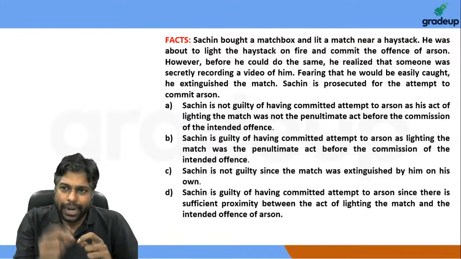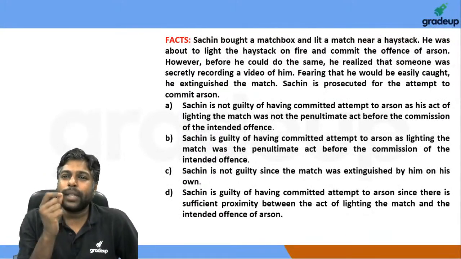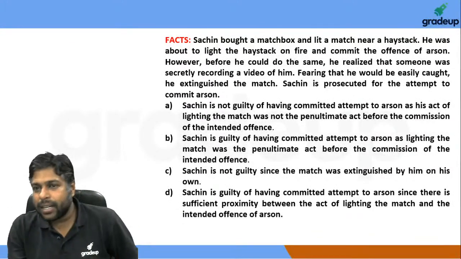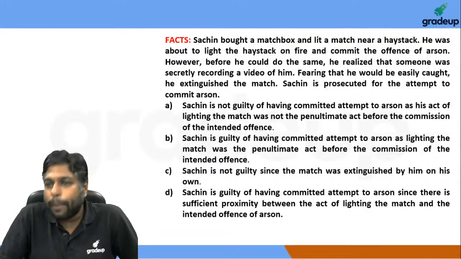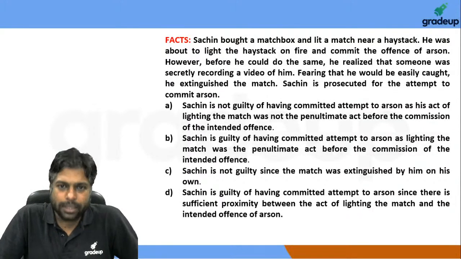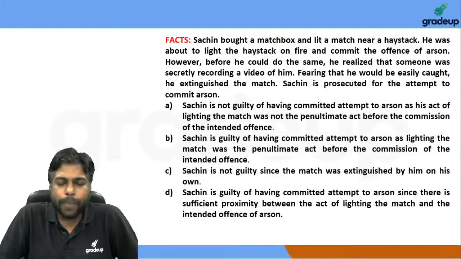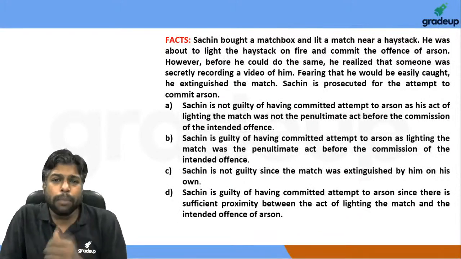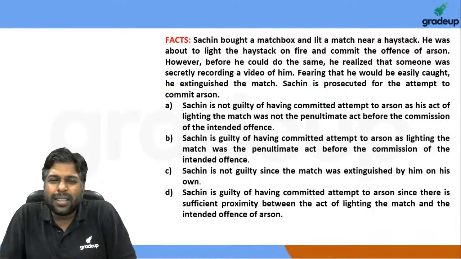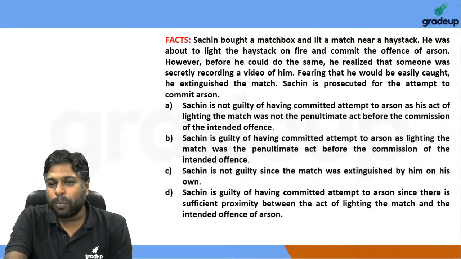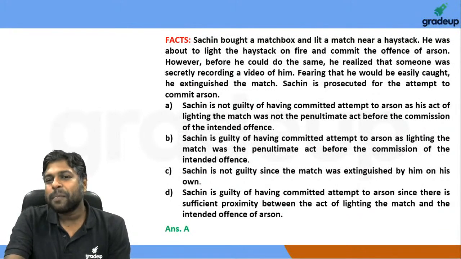He actually lit it. But he saw that there is a camera, and he decided not to commit the offense. Would this still amount to arson? We believe that this is a little bit of a gray area, but we believe the safe answer is option A in this case.